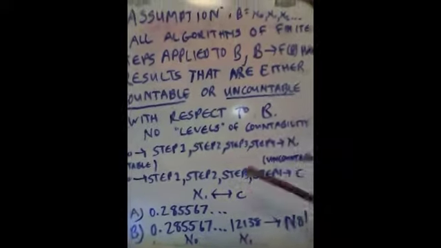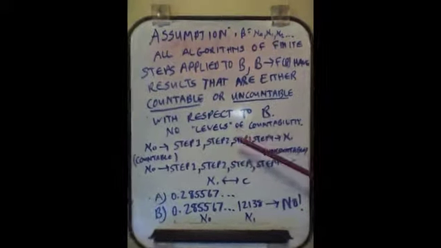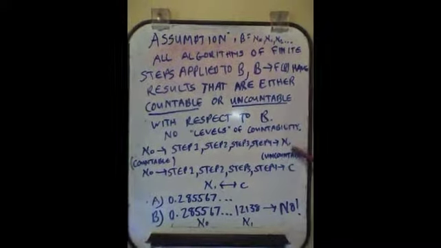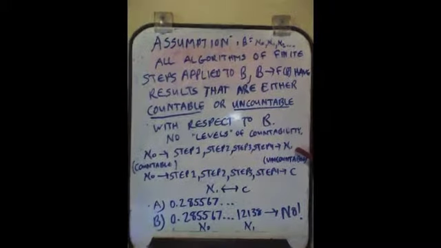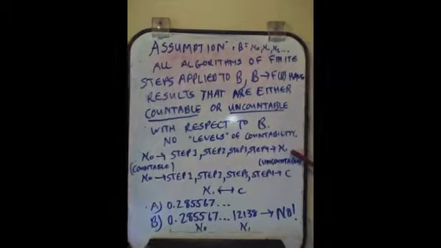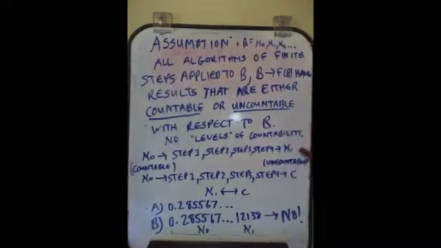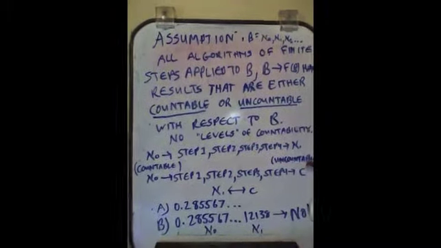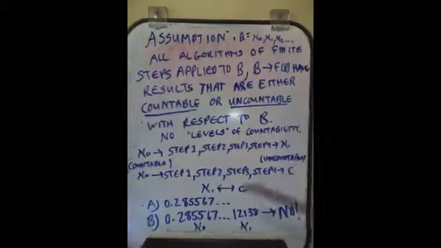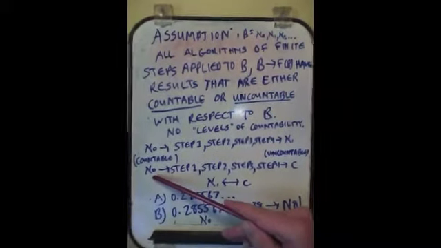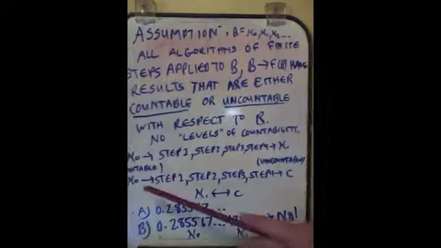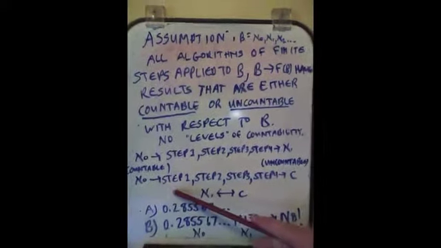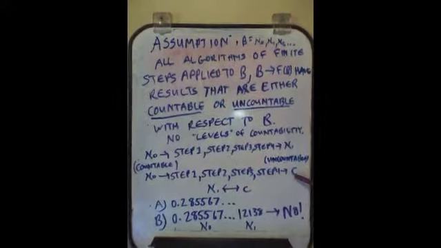You can count either 3 steps or 4 steps, but the bottom line is we have a finite number of steps that repeat themselves over and over again until they terminate at uncountability, where it's not going to go any further because there's no such thing as steps any longer. We don't have anything discrete. And so we have uncountability at Aleph 1. Well, we also have, if you notice, uncountability at C2. Okay, so theoretically, if we repeat that algorithm over and over again, we should arrive at C.